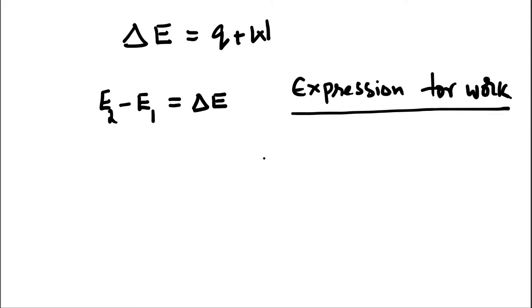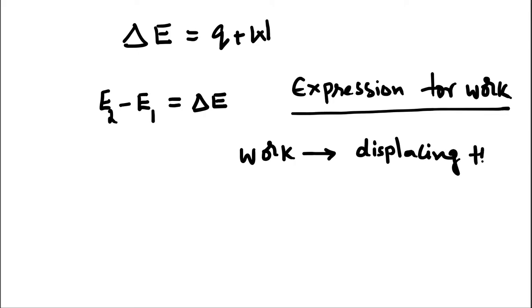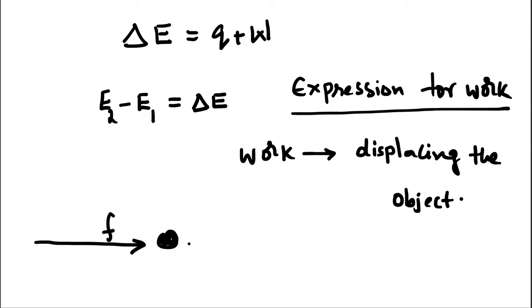Just now we discussed that work is basically associated with displacing the object. How? Let's say an object is here. You are using some force F. As a result, this object moved from this place to this place. So earlier it is at x1 position, now it is at x2 position.